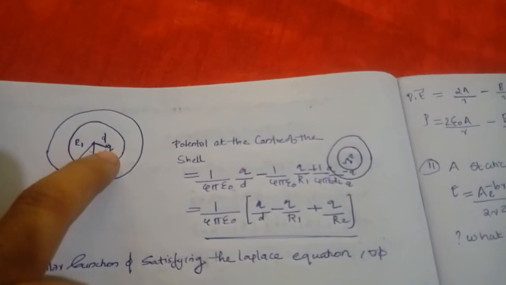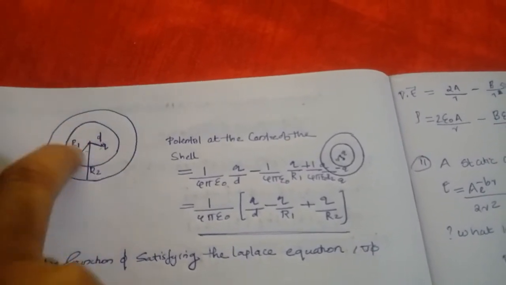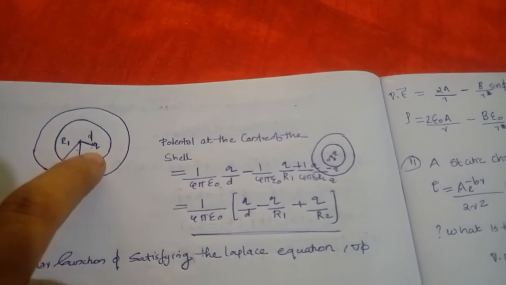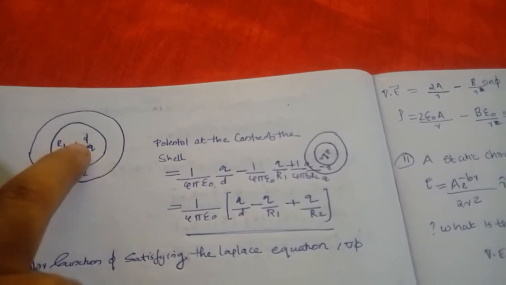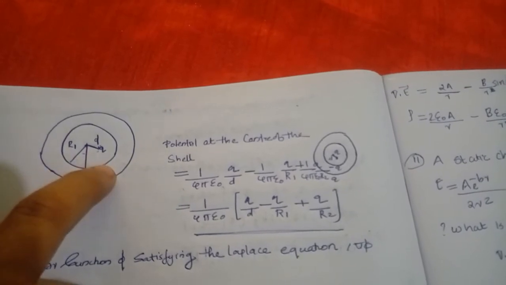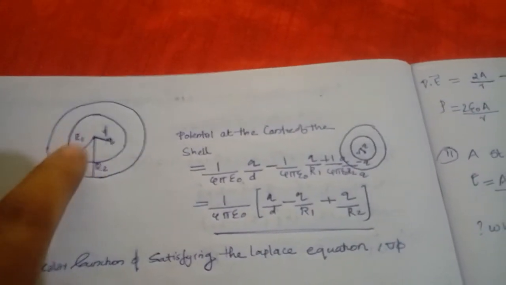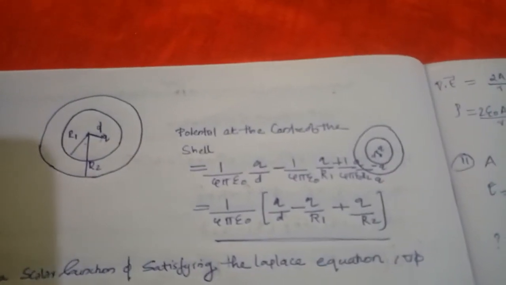So you know that if a charge q is placed inside a sphere, the adjacent hollow sphere will have the opposite charge, which is similar to the concept of a conducting plate.